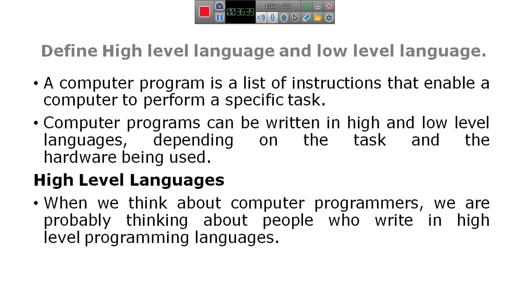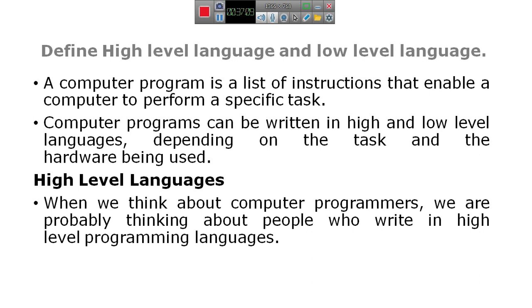A computer program is a list of instructions that enables a computer to perform a specific task. A computer program can be written in high and low level languages depending upon the task. Now I want to explain about high level language. The machine language or low level language is code in the form of zeros and ones.